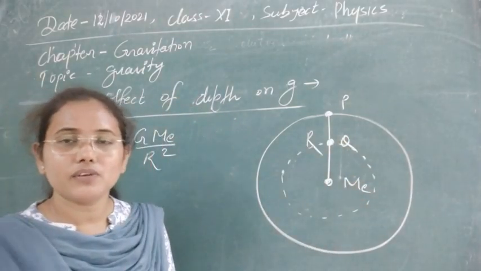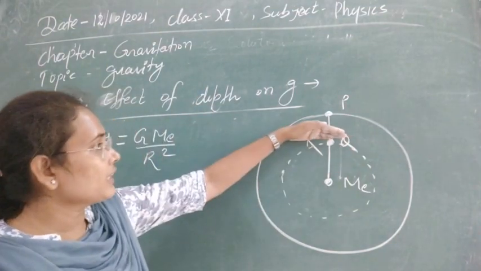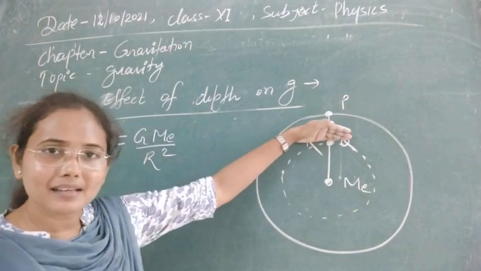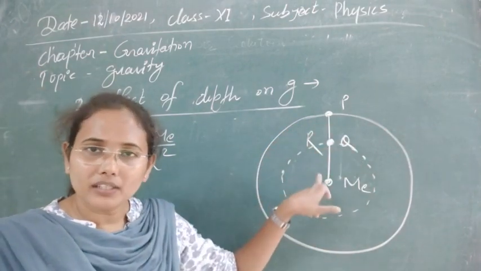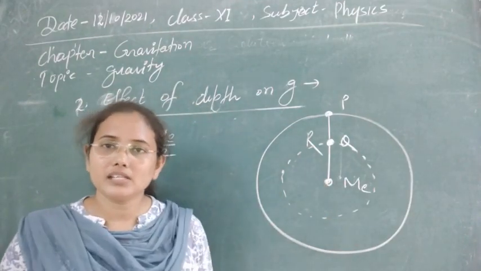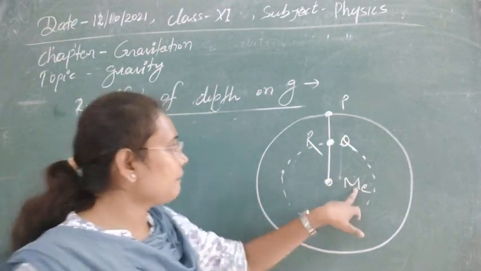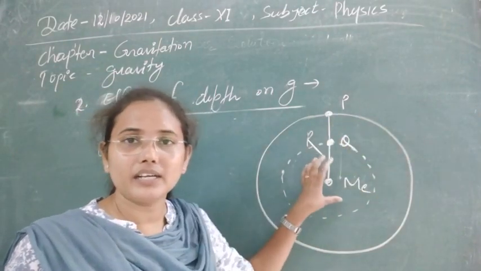So this small sphere will be the earth shape for this particular point. Means we can consider this point Q as the surface for this small earth. So for this one, what will vary here? The mass of the earth will start to vary, because this mass Me is due to the whole of this big sphere, and that is now the concentrated mass here.